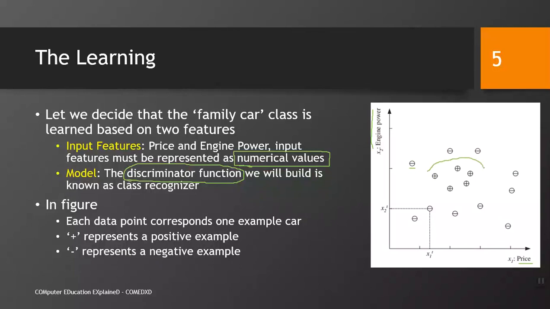So we may need to have some kind of mathematical formula which gives us this circle, this boundary. If some function, some model or discriminator function gives us this boundary, we call it a classifier that distinguishes two classes of cars, family cars, here this is the set of family cars, and this is not family cars. Or it distinguishes between positive and negative examples.